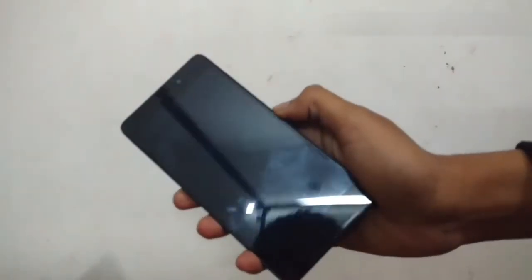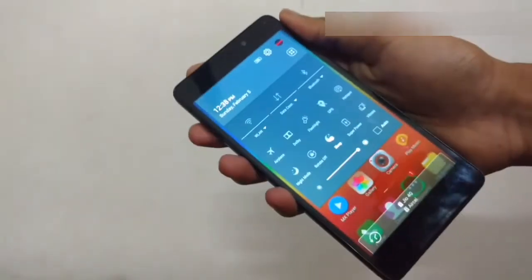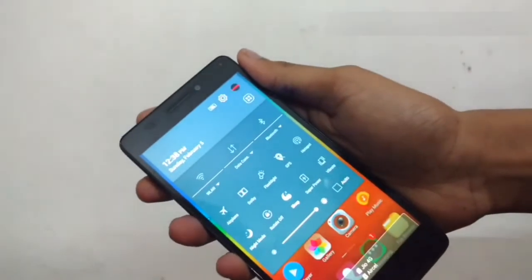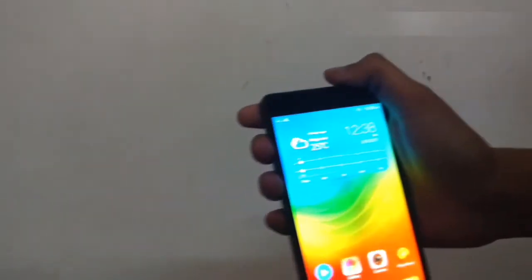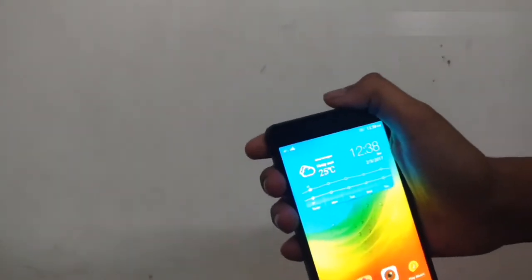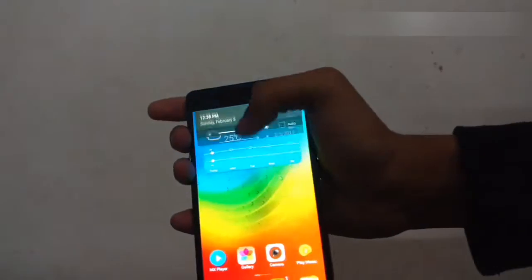So it is my device and it runs on Android Marshmallow, and I have an inbuilt feature of the smart lock. I think this feature is available on Android Lollipop, Marshmallow and Nougat. I think there is no such feature in KitKat. If you are a KitKat or Jelly Bean user, you can download a Screen Lock or Face Lock app from your Play Store. So it is my phone and it runs on Marshmallow.